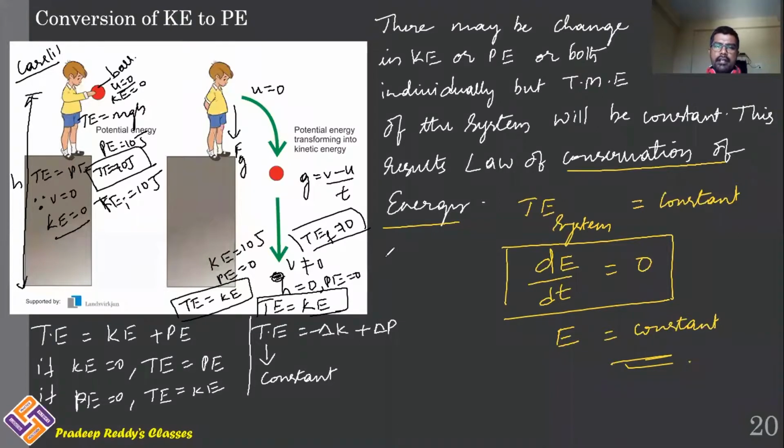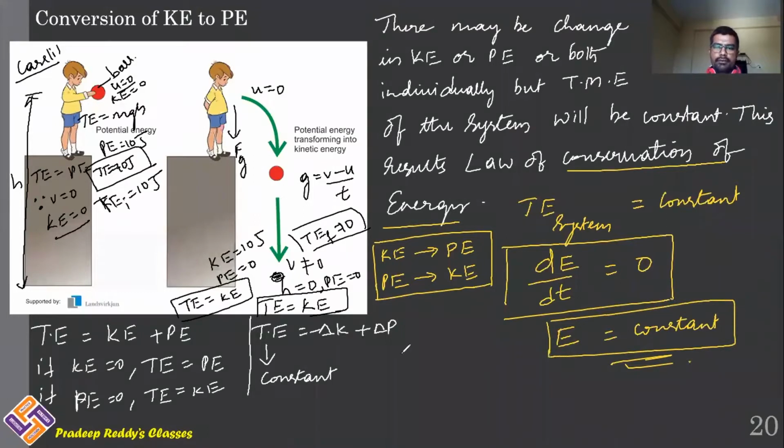Therefore, you can write that kinetic energy can be converted into potential energy, and potential energy can be converted into kinetic energy, vice versa. But overall, total energy will remain constant. So total energy is equal to change in kinetic energy of the body plus change in potential energy of the body. Here, potential energy is decreasing and kinetic energy is increasing.